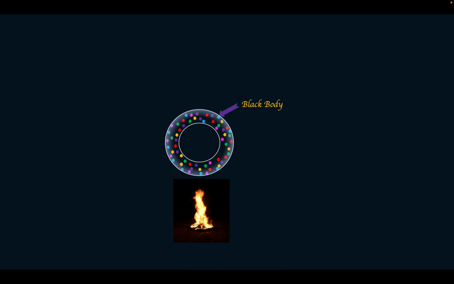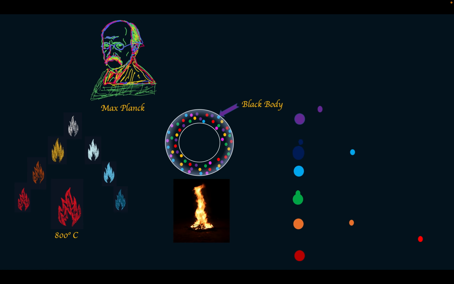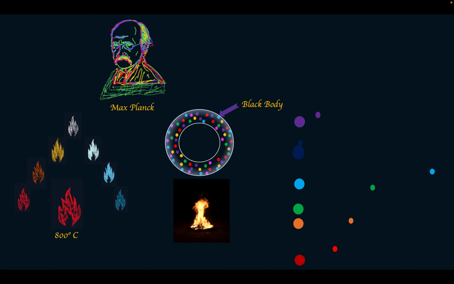He set multiple oscillators that emit different light colors on the blackbody's wall. If the walls of the blackbody are heated, it provides energy to the oscillators to set in motion. When the oscillators are in motion, they emit light. So Planck assumed at a specific temperature, more of a particular color of oscillators are active. For instance, at around 800 degrees Celsius, more red oscillators are active. But the problem is that at 800 degrees Celsius, the predominant color is red, but all other colors also appear. So for this model, Planck needs to get the right mixture of color inside the blackbody at a particular temperature. Unfortunately, Planck found it hard to derive its equation using the accepted physics during that time.